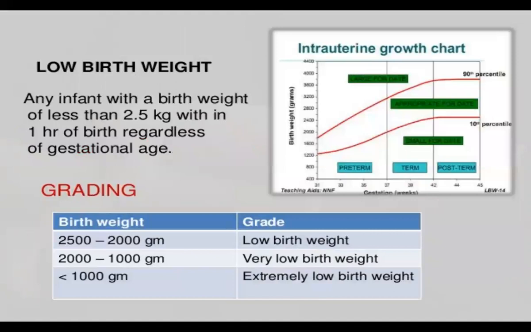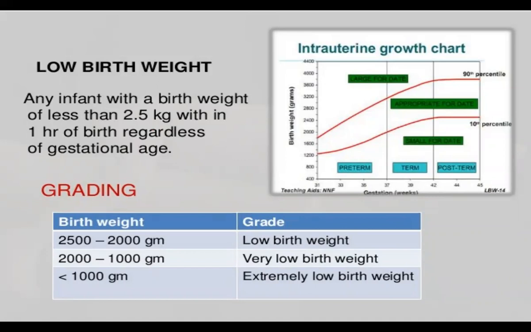So the normal weight of the newborn is 2.5 kg and more than that. And LBW, low birth weight, signifies that the weight is less than 2.5 kg within 1 hour of birth, whatever the gestational age may be. So there are again variations.